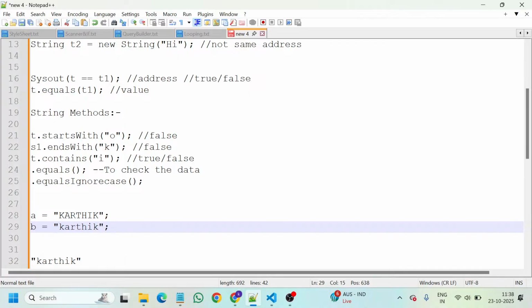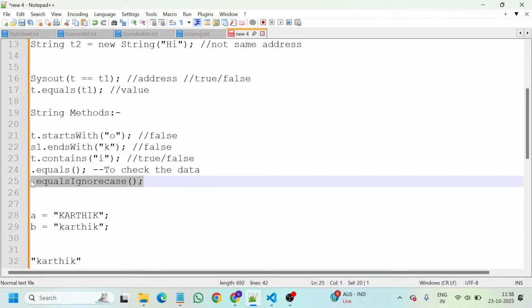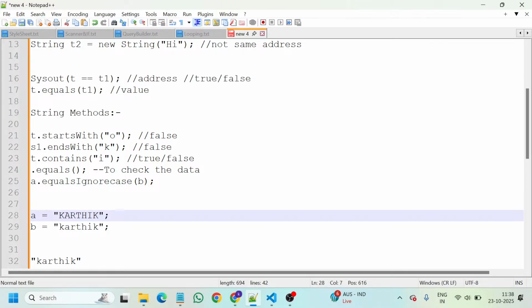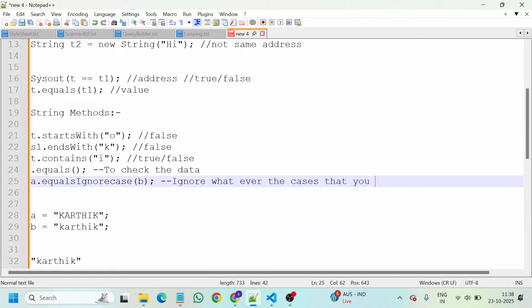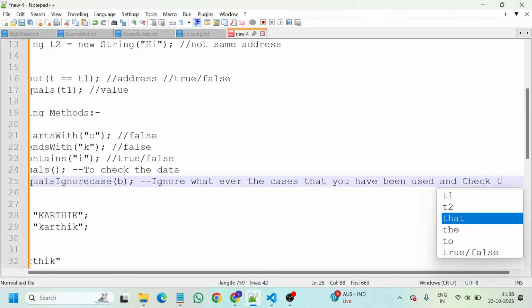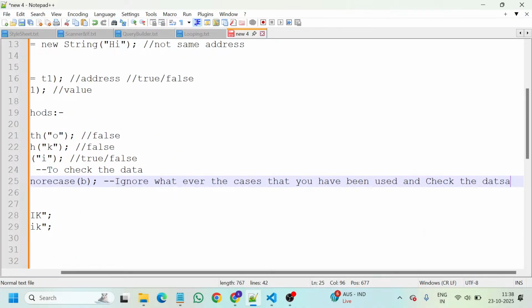If you use a.equalsIgnoreCase(b), then of course it will return true because the value is the same. It ignores whatever case you have used, and checks the data.